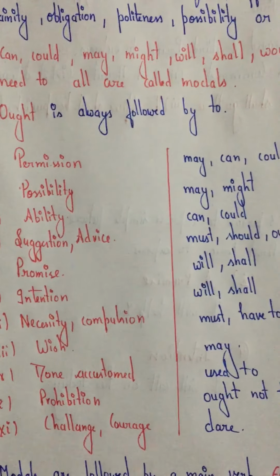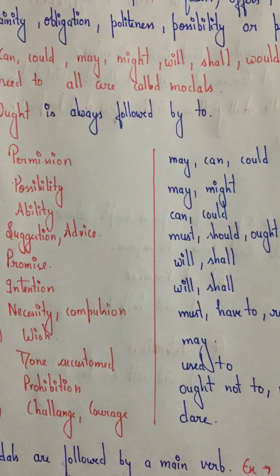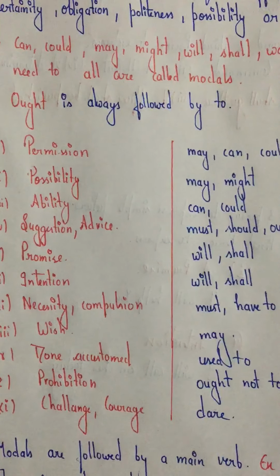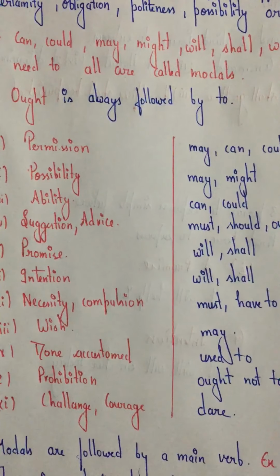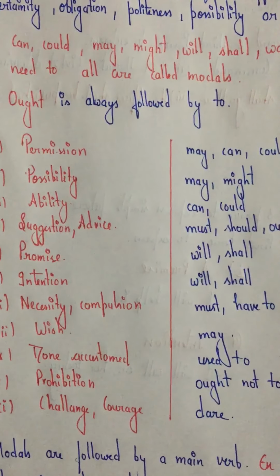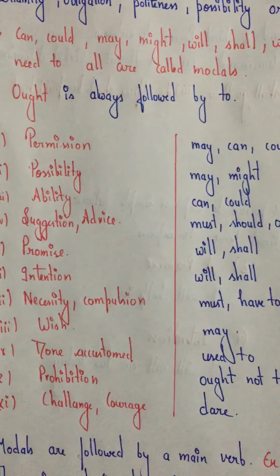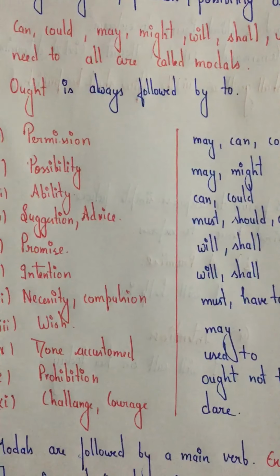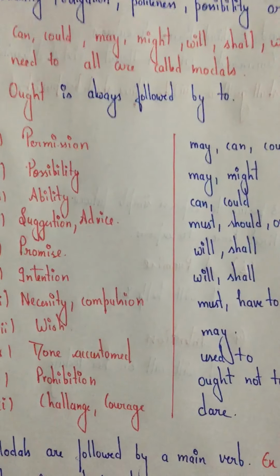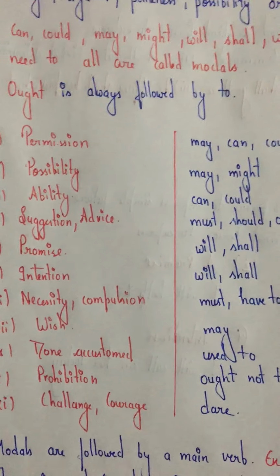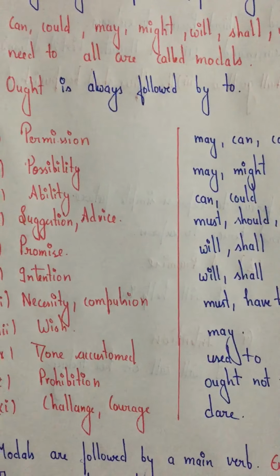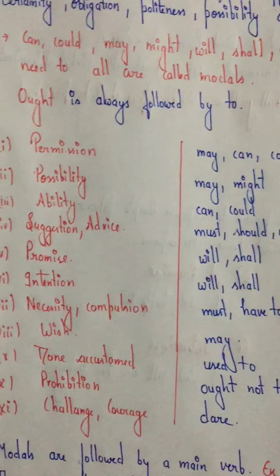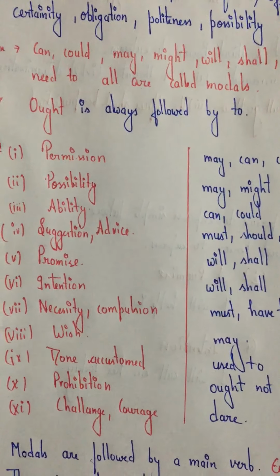For permission, we use may, can, could. To show possibility, we use may, might. Ability, can, could. Like I can do this, right? It may rain today. This is showing your possibility. Ability, it's showing I can do this work. This shows your ability to do work, capability. Suggestion, advice: must, should, ought to. Like you must obey your parents.